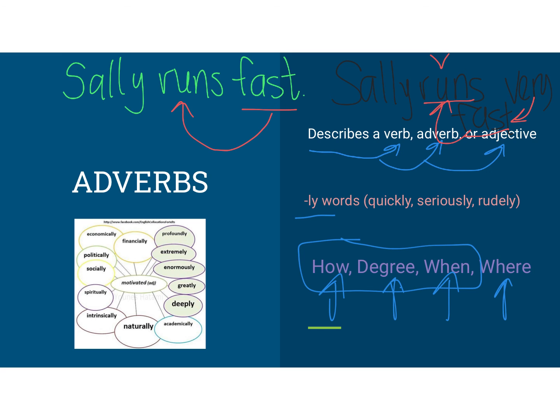So it's just those descriptive words to add a little bit more emphasis and oomph to how it's happening. If she's running fast, we see her, trucking down the street. But if we say she's running very fast, maybe she's in a full-out sprint, then it just paints you a different picture. And those descriptive words are key to be able to do that. And so adverbs, back to their function, right here, they describe verbs, adverbs, or adjectives. And so you need to know that, so make sure that you put it into your notes. And those are the only two parts of speech that we're going to cover for this week. And we're going to go ahead and do some practicing. So good luck to you and have a great week.